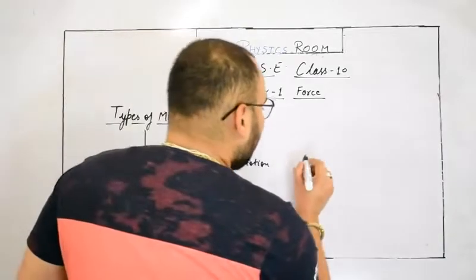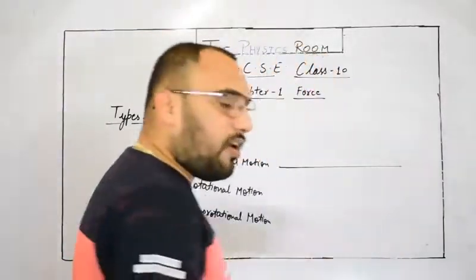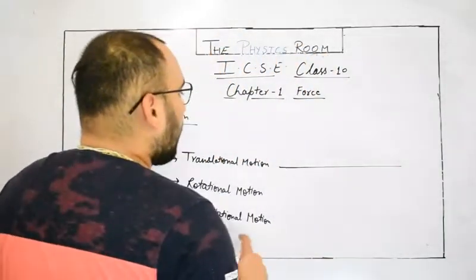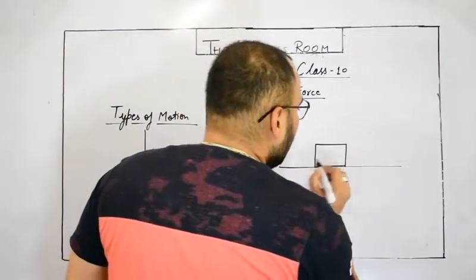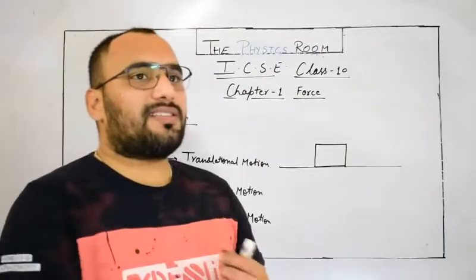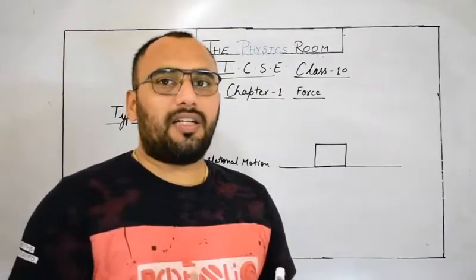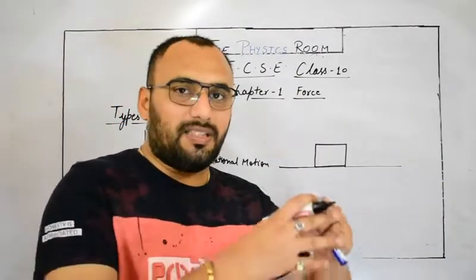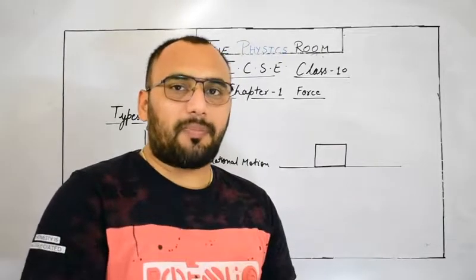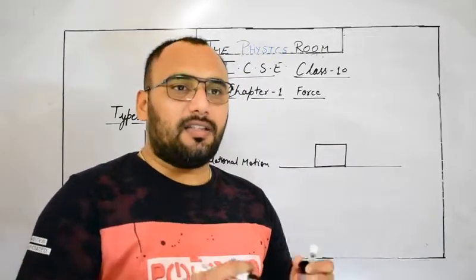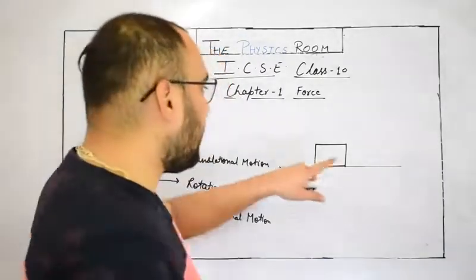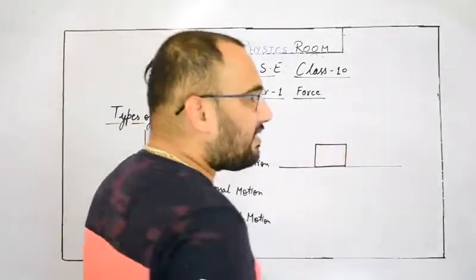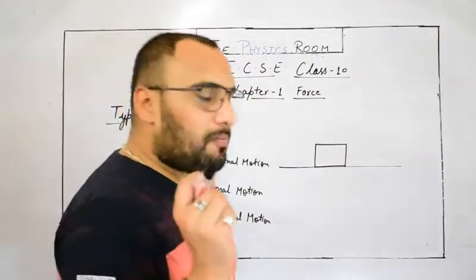With this type of motion we are already familiar. When we talk about translational motion, let's talk about the body. In this chapter we will imagine a body as a system of particles, meaning a body is made up of many particles, and that's why we call it a system of particles.